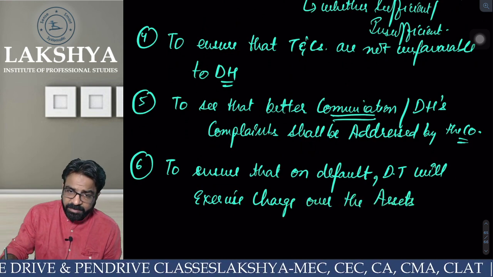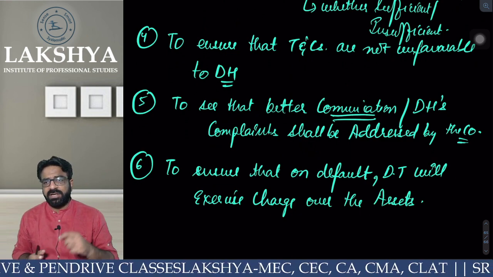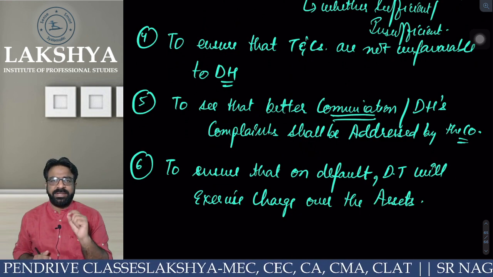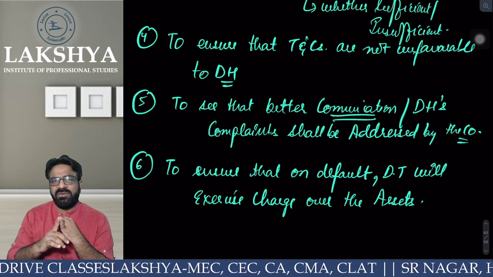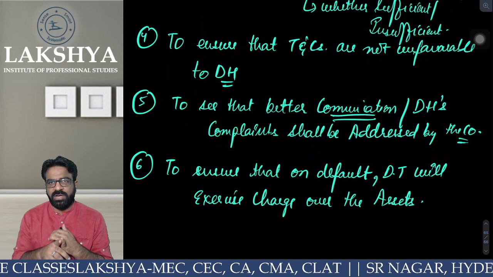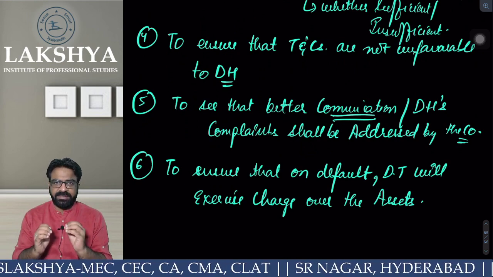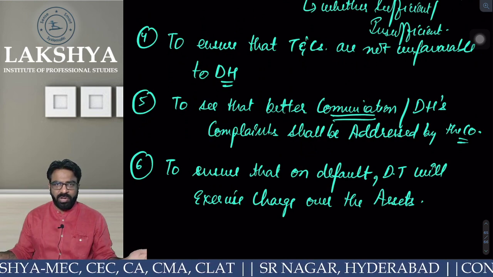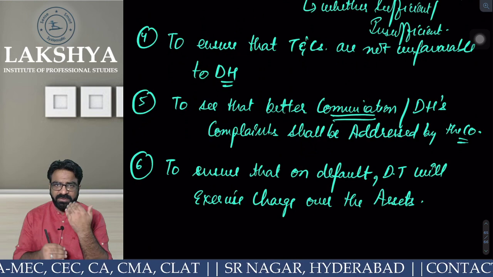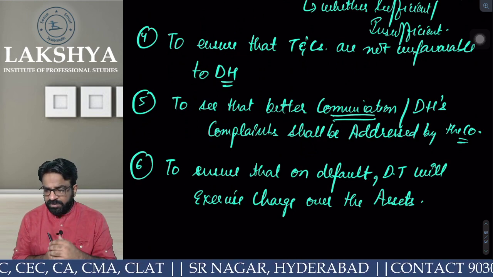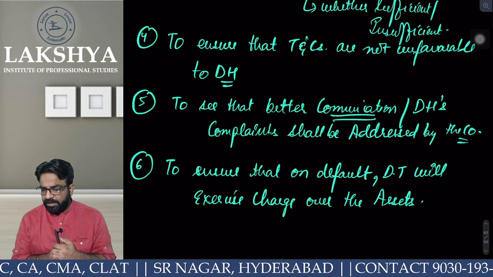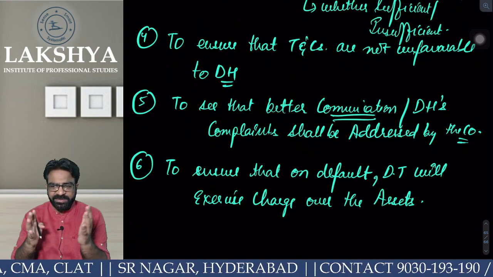Now can anybody tell me what do you mean by charge over the assets? What will the debenture trustee do in case the company defaults in repayment to debenture holders at the time of maturity? Then the debenture trustee has a right to do what? He will seize all the assets of the company. Did we give the security of assets to the debenture holders or not? Yes, so he will seize all the assets of the company.